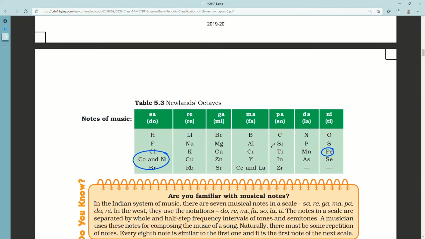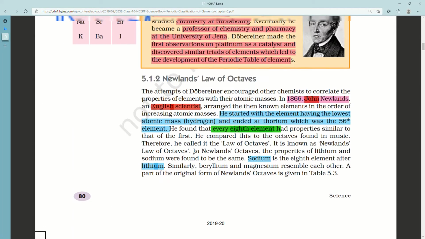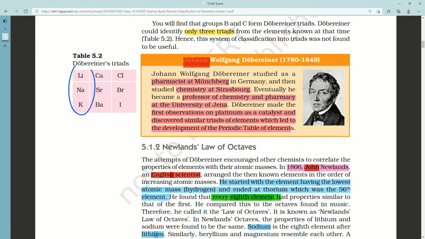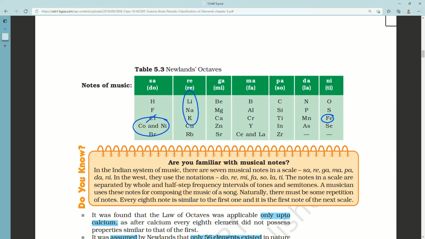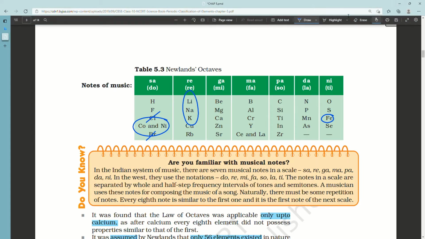As for the other two triads, Cl and Br, which is the third triad, are also placed together, but the third element, which is iodine, is not placed among them. Same goes for the second one. Sr and Ca are placed in the third slot in Newlands' octaves, which are the second triad, but another element in the same triad, that is Ba, is not placed among these two.